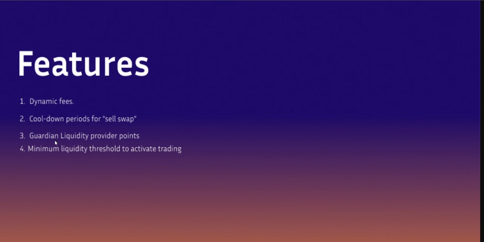And these guardian liquidity providers, their tokens are being locked for a period of 6 months. And during this period, they are entitled to 2% of the token supply, which is being distributed evenly over the 3 months. And the minimum liquidity threshold to activate trading is also the period of the liquidity generation event. So trading is not allowed during this period.